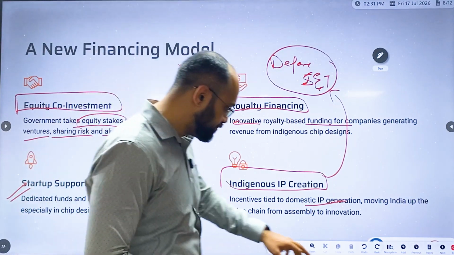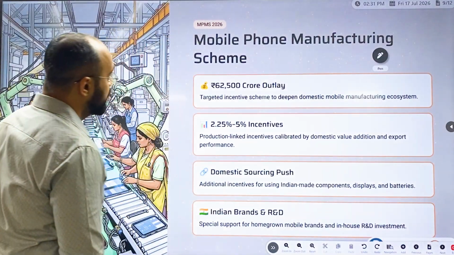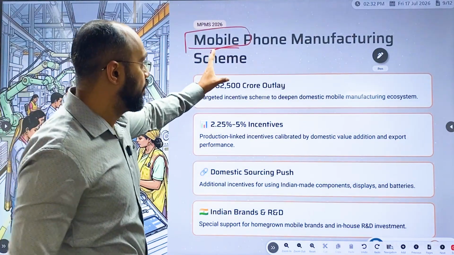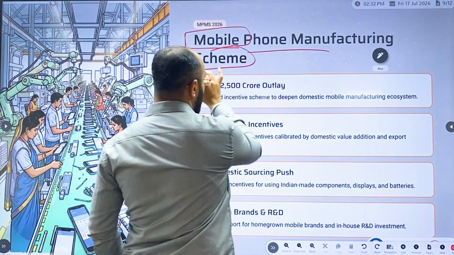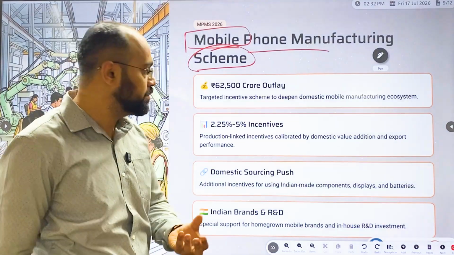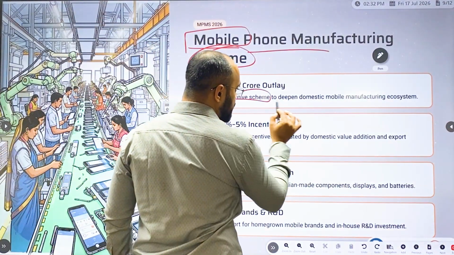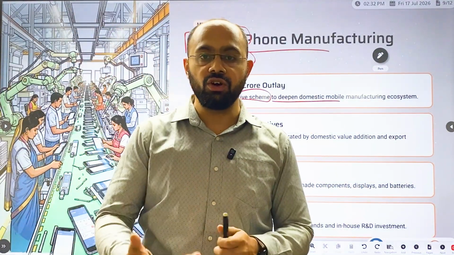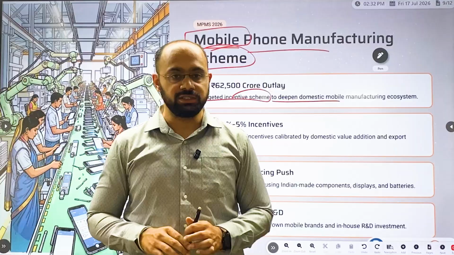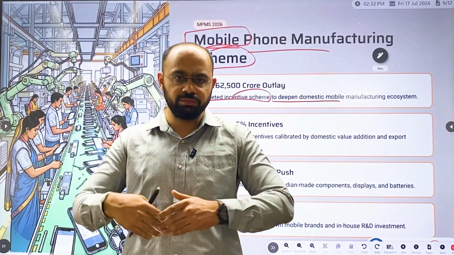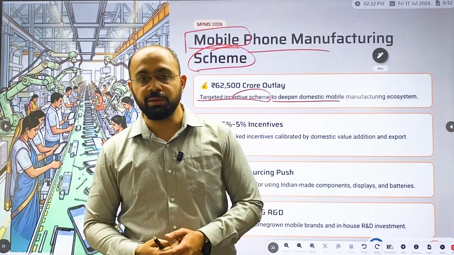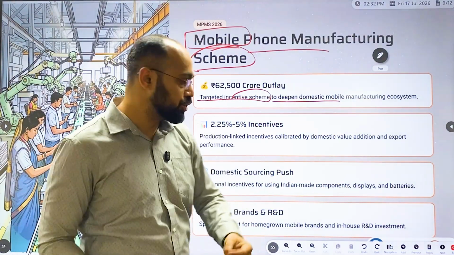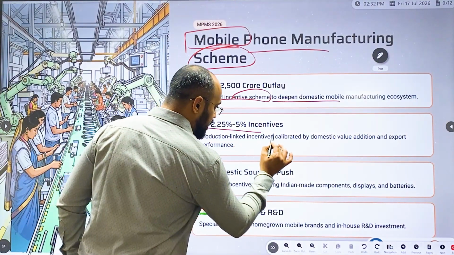And lastly, there is another thing which has been talked about: the mobile phone manufacturing scheme. Now what is this mobile phone manufacturing scheme? Here there are targeted incentive schemes to deepen domestic mobile manufacturing, which means it will support more manufacturing of phones within India itself. Since we are getting phones from China, Taiwan and Japan, these kinds of countries, the government is supporting this, and it is also providing production linked incentive.